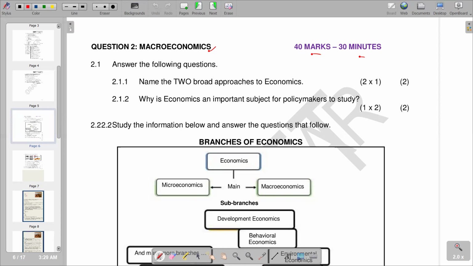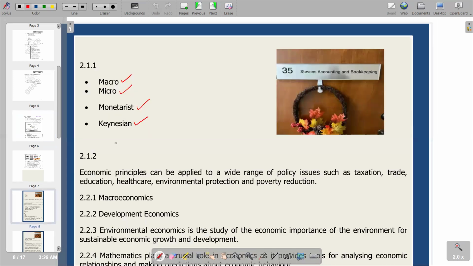So if you try to see the importance of economics in policy making, we can look at the points that we have here. So we have 2.1.2: economic principles can be applied to a wide range of policy issues such as taxation, trade, education. We also have environmental protection and poverty reduction. So that's why economics is important in policy making, because it applies to a wide range of issues that are applied in policy making.